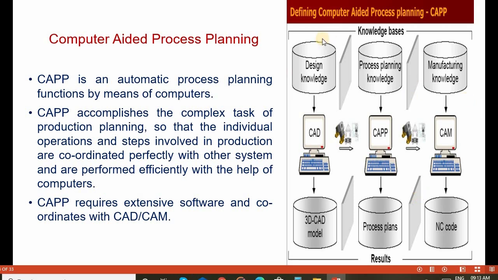This figure shows the defining of computer aided process planning. Here it shows the design knowledge. Design knowledge is integrated with computer aided design, so we can get the 3D CAD model. Process planning knowledge integrated with CAPP gives the process plans as output. Manufacturing knowledge integrated with computer aided manufacturing gives the NC and CNC codes. These are the outcomes of applying CAPP in computer systems.